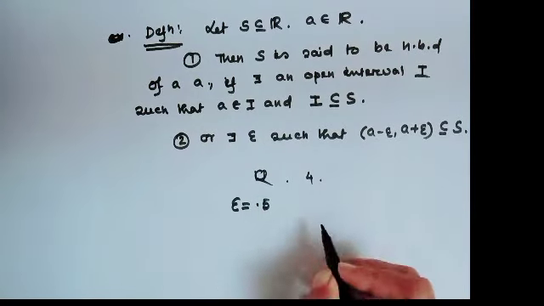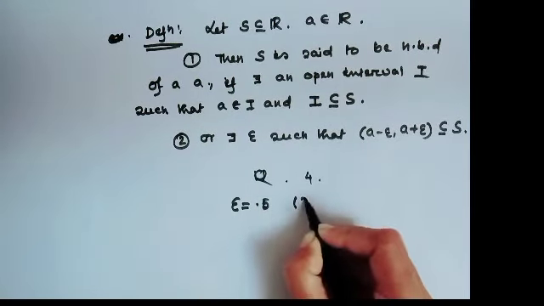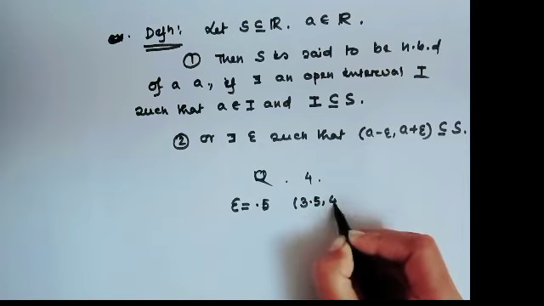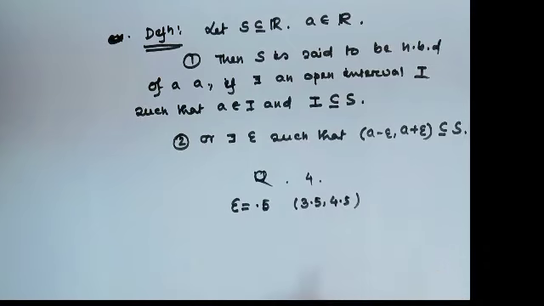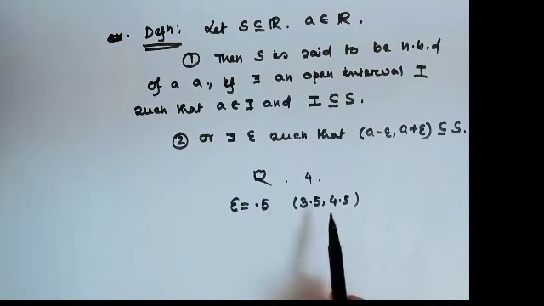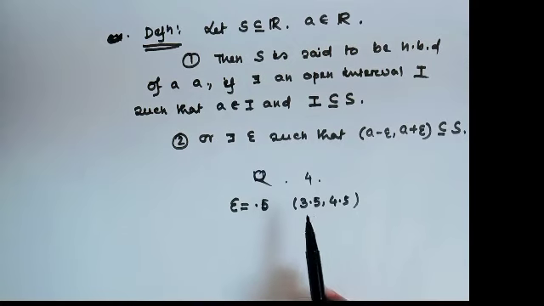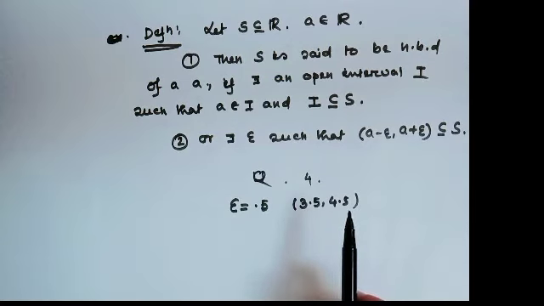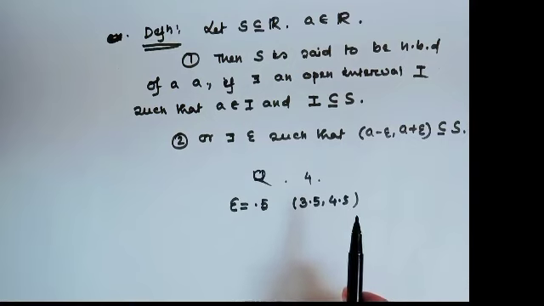Then the interval would be 3.5, 4.5. Then this interval contains an infinite number of rational numbers and irrational numbers also.